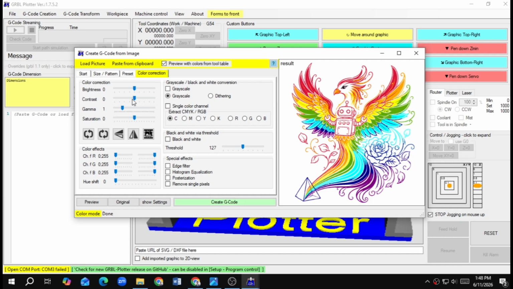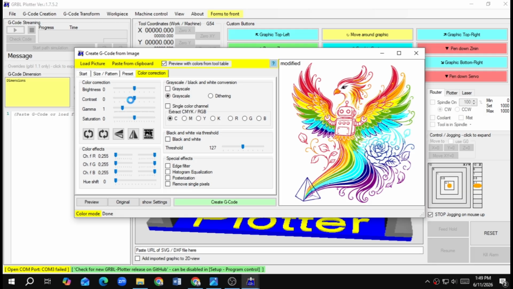For example, if I decrease the contrast, I think this looks very much better comparing the previous version. This is not that vivid. If I decrease the contrast, it looks gorgeous.